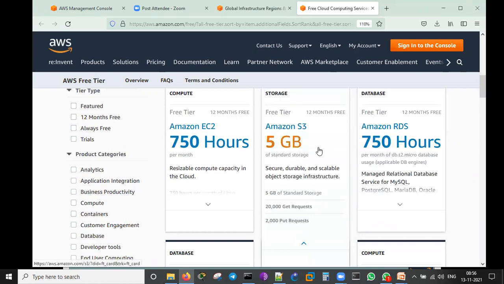For S3, they're giving you 5 GB of storage. We can keep all the files and directories over there. We can share it with people, giving public access for that.